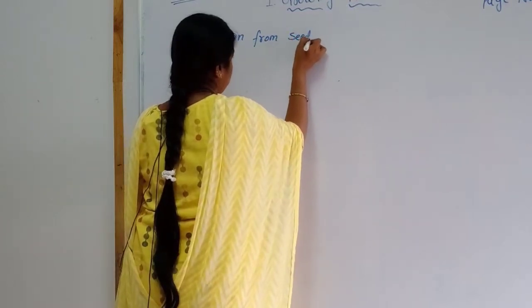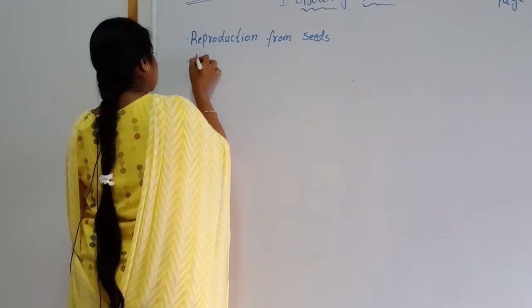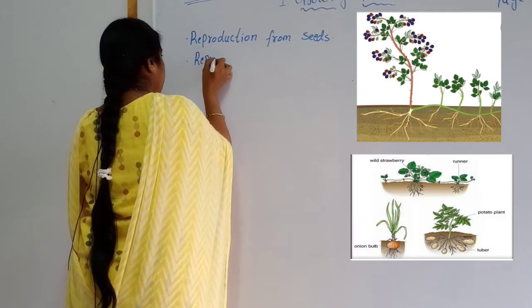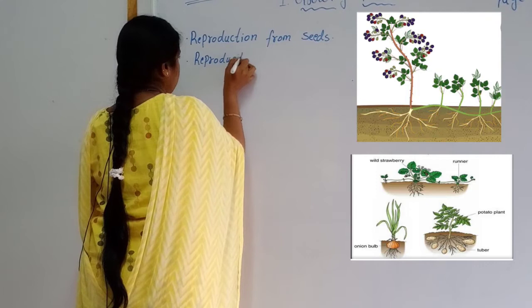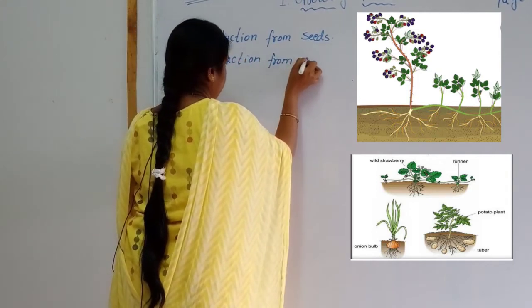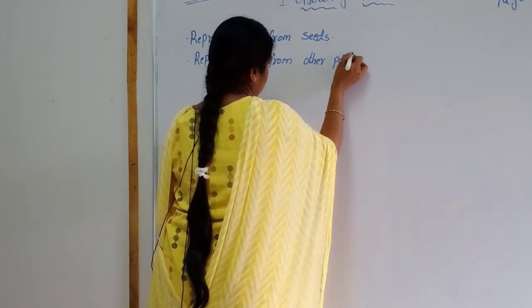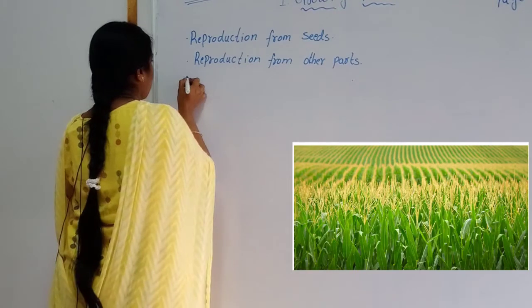The second one is reproduction from other parts. And the third one is crops.